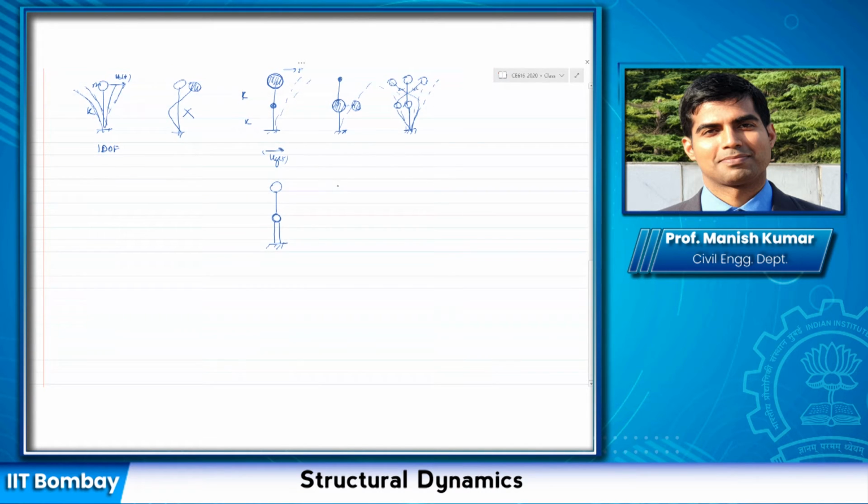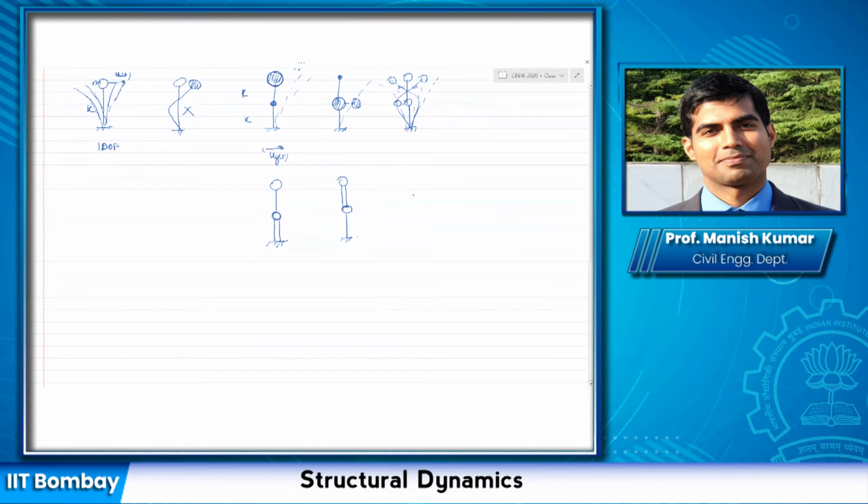In the second case, again, I have the same mass, but now it is something like this, and then it is very flexible between the ground and the first mass, or the support and the first mass. And in the third one, let us say it is comparable. Now, this is very flexible here, right?